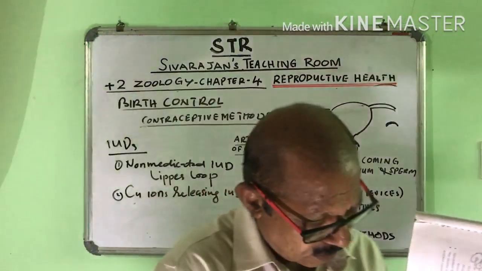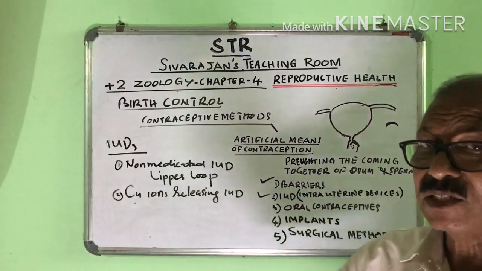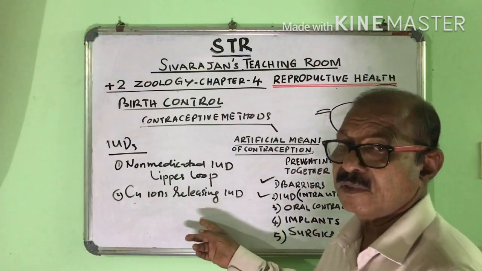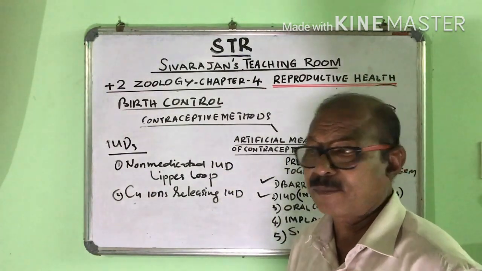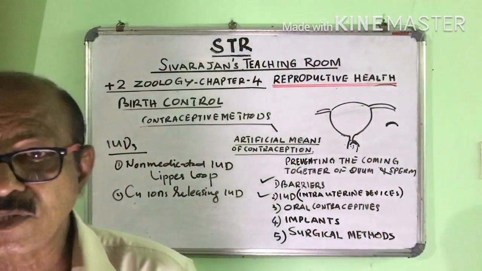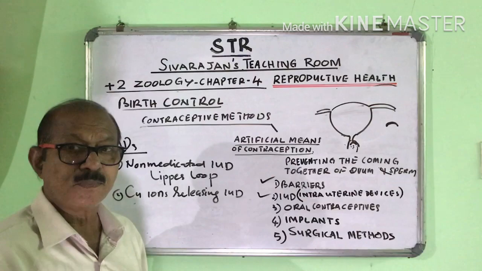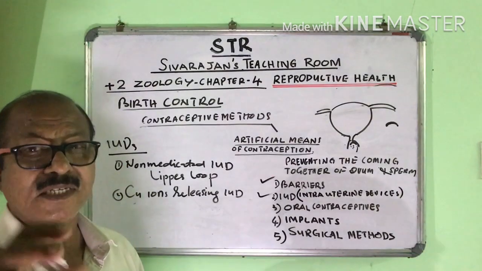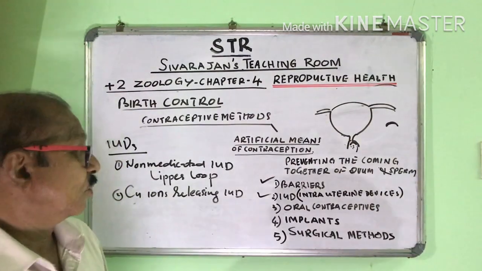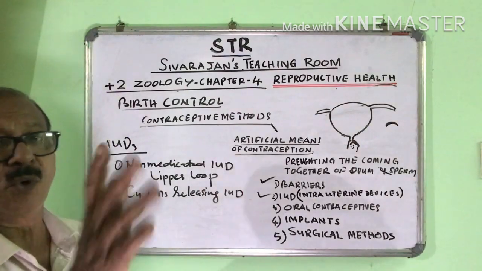What do we mean by copper ions? These IUDs release copper ions into the uterus. These copper ions decrease the mobility of the sperms considerably, so that the sperms cannot reach the ovum.